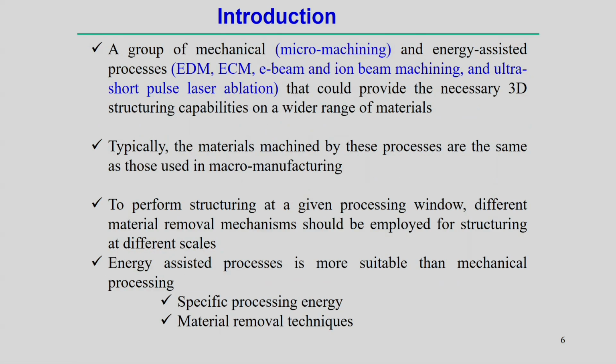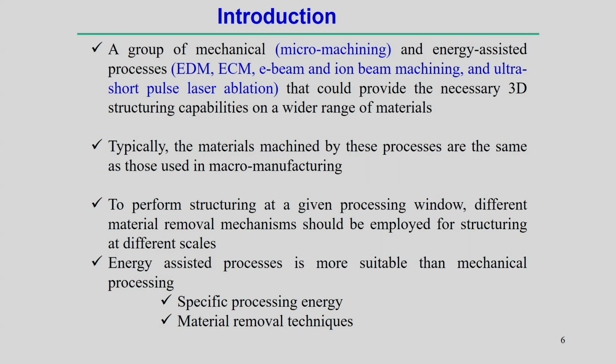So, even if you look into the different groups of mechanical and energy assisted processes normally used in microsystem technology, for example, micro machining, micro milling, diamond machining, that can also be used. Apart from the mechanical finishing and machining processes, there are energy assisted processes, for example, electro discharge, electrochemical, electron beam, ion beam machining and ultra short pulse laser ablation. In all these cases it is possible to control a very minute material removal,